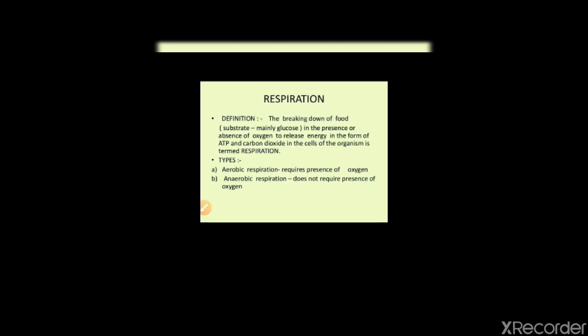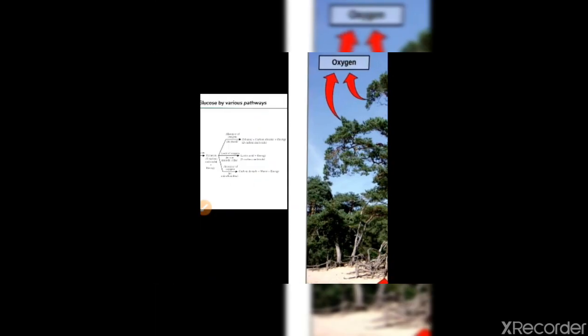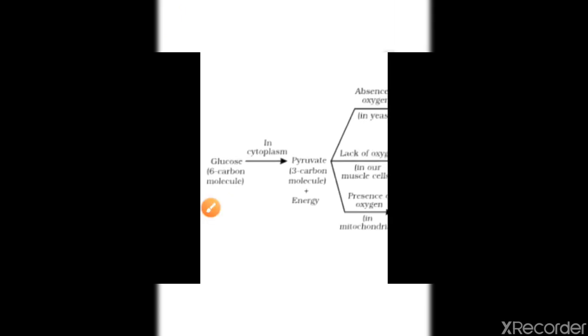So let's see how the glucose breaks down in aerobic and anaerobic respiration. In this diagram we can see this is the glucose that we have eaten. It is now present, fully digested in the digestive system. In the cytoplasm, it first breaks down into pyruvate.